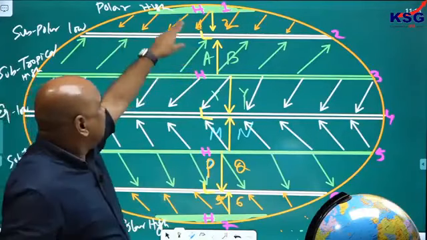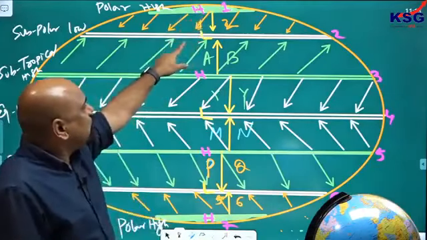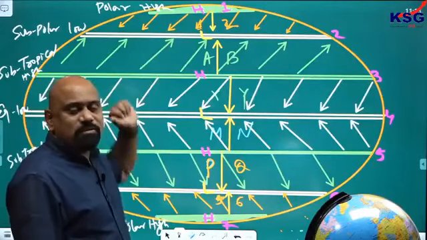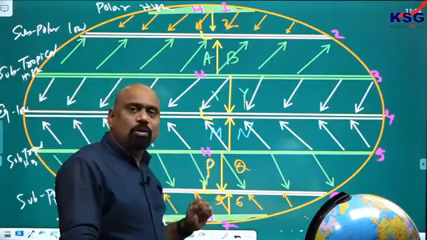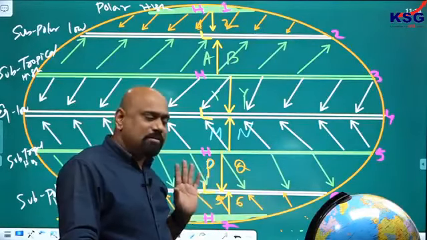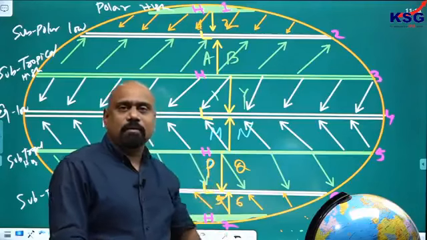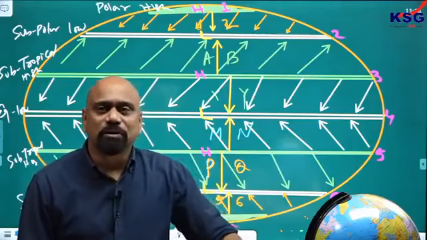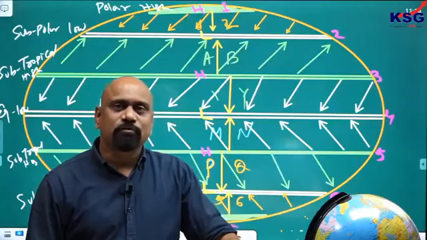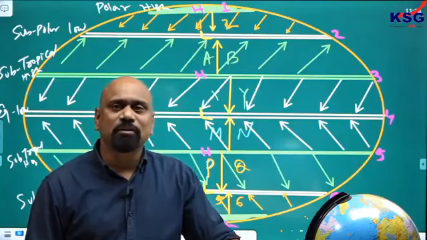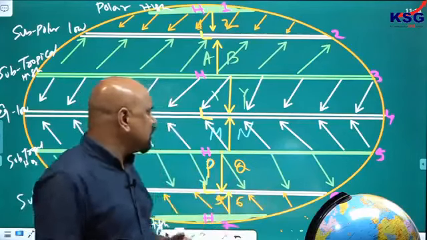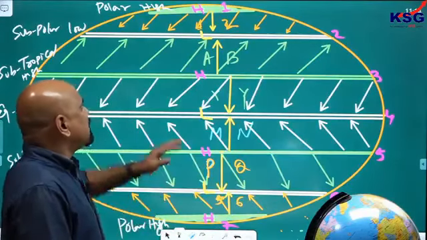Look at here, from the polar high to the subpolar low, wind is blowing, but it is turning towards right due to the Coriolis effect. I said Coriolis effect is due to the earth rotation. Because of the earth rotation, there is a pseudo force, a false force, which tries to modify the direction of the wind, which is towards right in northern hemisphere and left in southern hemisphere, known as Coriolis force or Coriolis effect.